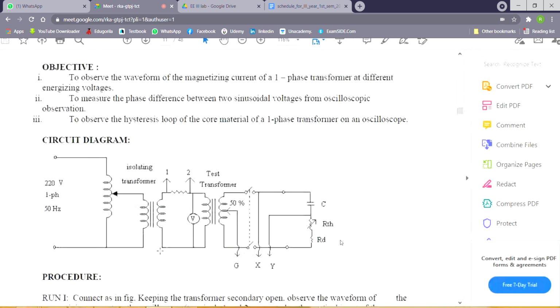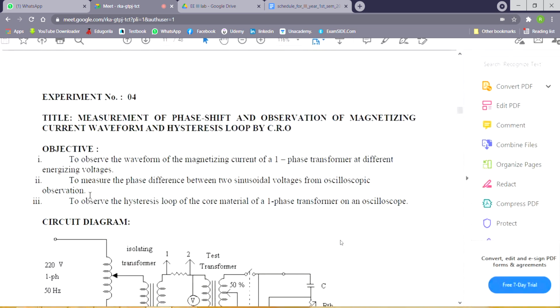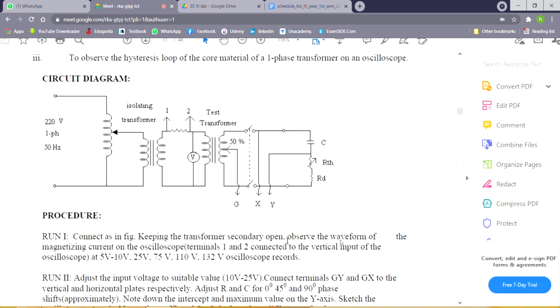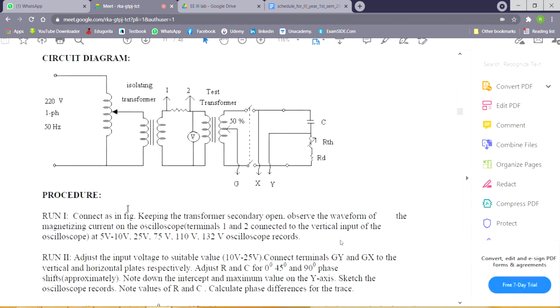So procedure. Whatever be the objective, that will be the procedure. The first objective is to observe the waveform of the magnetizing current of a single phase transformer, and the procedure is that we should apply different energizing voltages and observe the magnetizing current. In that way, we shall apply different energizing voltages and observe the magnetizing current. The description, what terminals 1 and 2 are, I shall discuss when I discuss the lab.